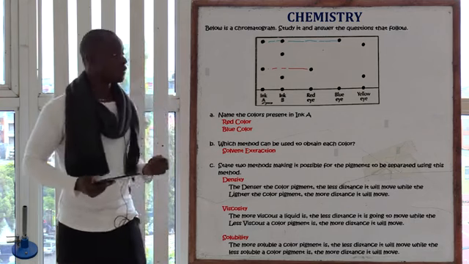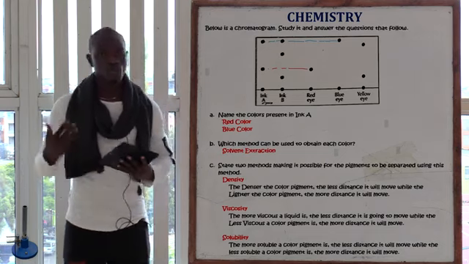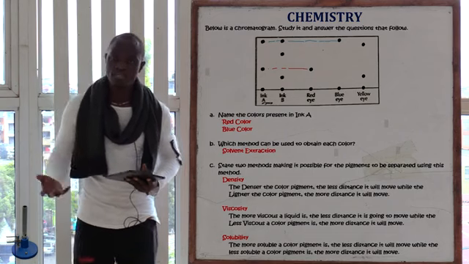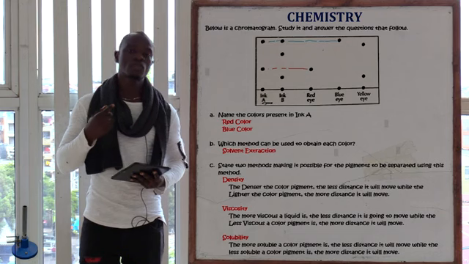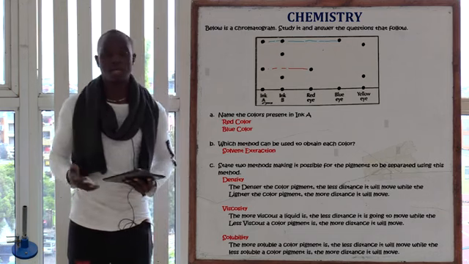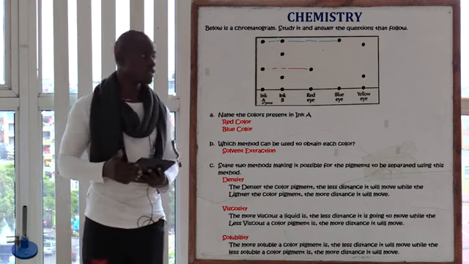So this is simple. First of all is the solubility of the pigment. If the pigment is more soluble in the solvent that you are going to use, therefore it is not going to spread a long distance. But if it is less soluble, it's going to spread a long distance.